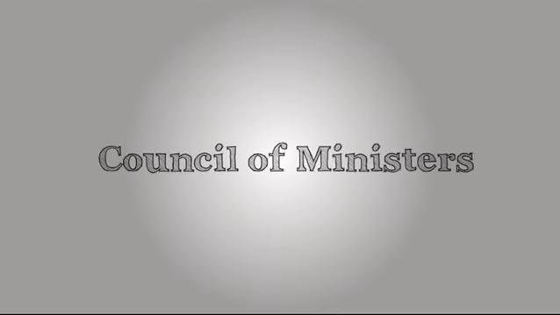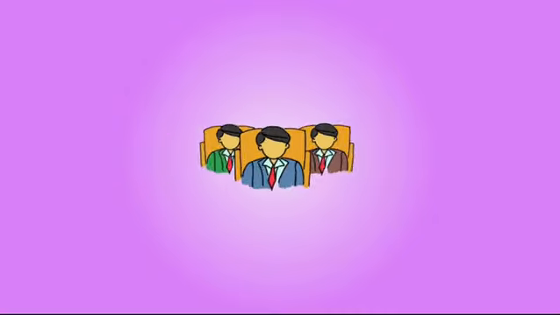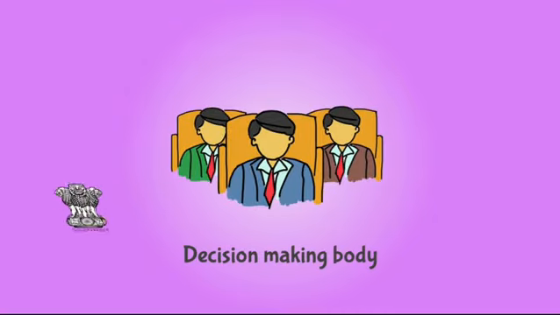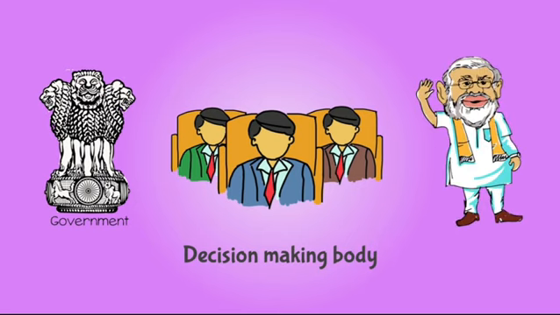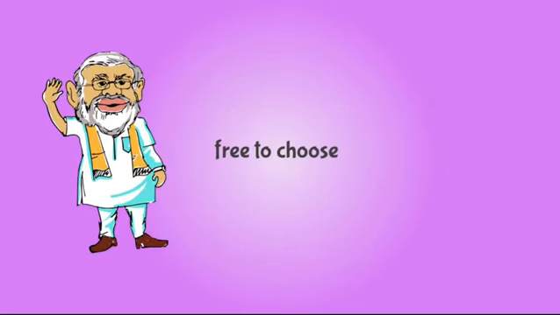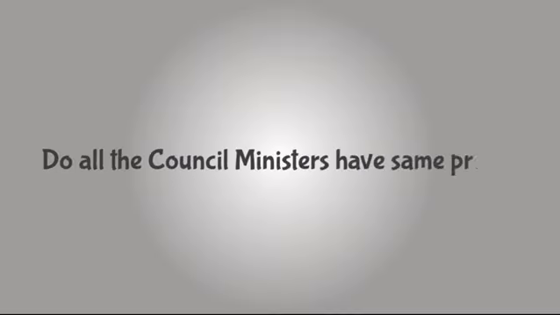Council of Ministers. The Council of Ministers is an official name for the body that includes all the ministers. It is a collective decision-making body of the Government of India consisting of a group of ministers headed by the Prime Minister. The Prime Minister is free to choose the Council of Ministers as long as they are members of the Parliament. So do all the Council Ministers have the same profile?